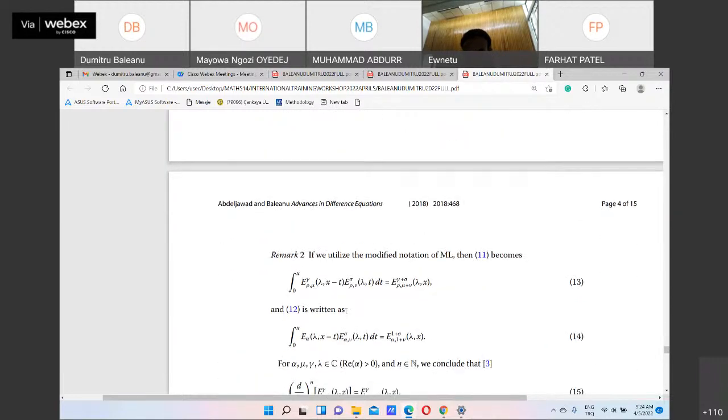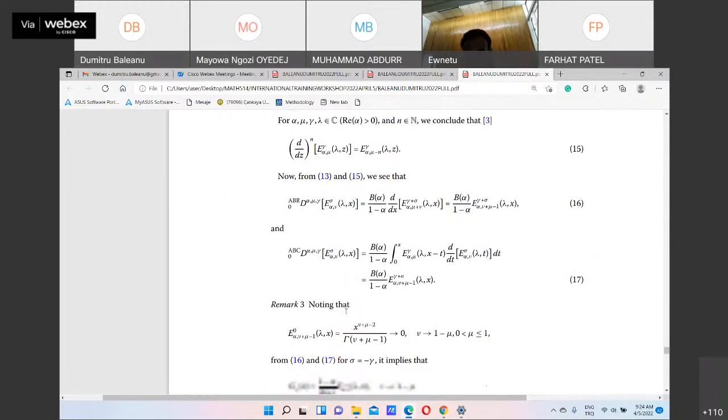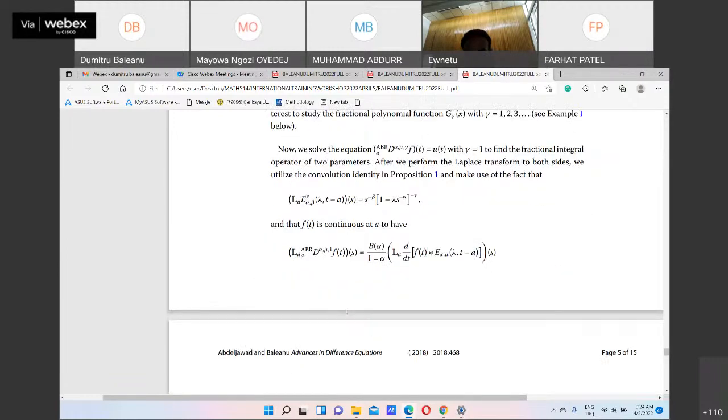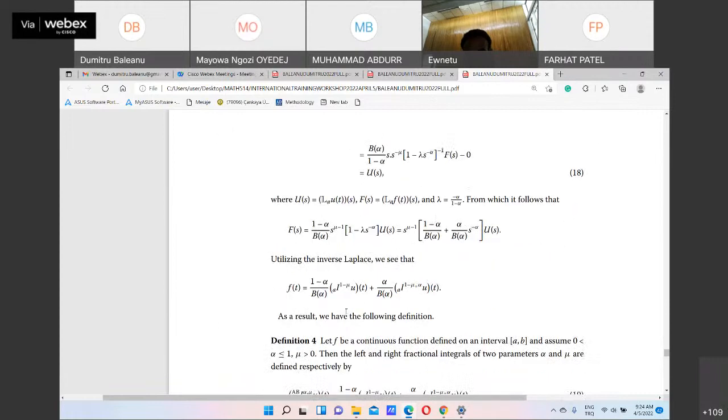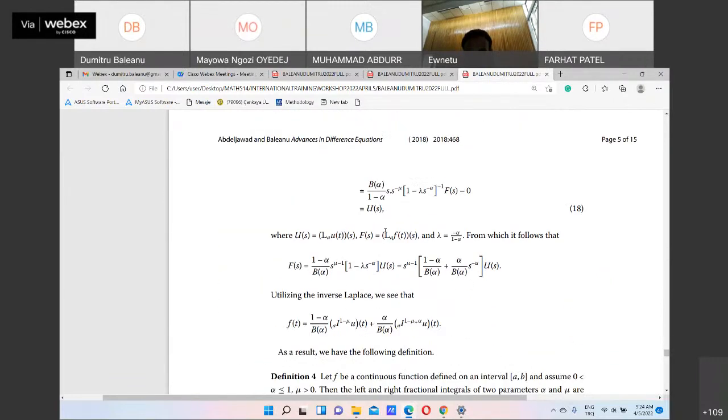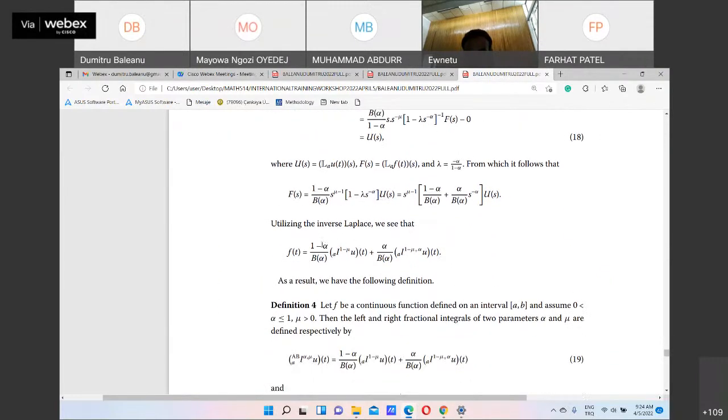Now we are going to use this to find the integral. What is the integral of that operator? We have to find it, and we find it with the help of the Laplace transform. So we solve this equation, right? We have the Laplace transform of ABR, right? And then we solve it with the inverse Laplace transform, and we identify the integral.